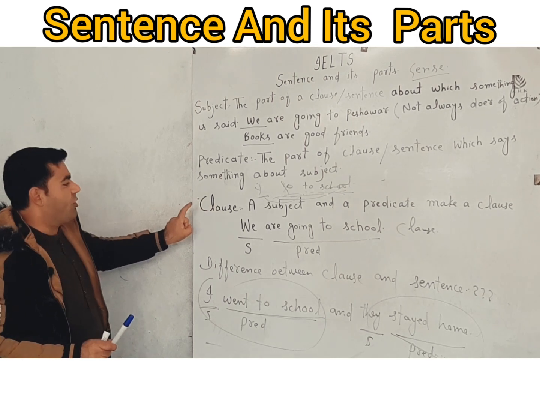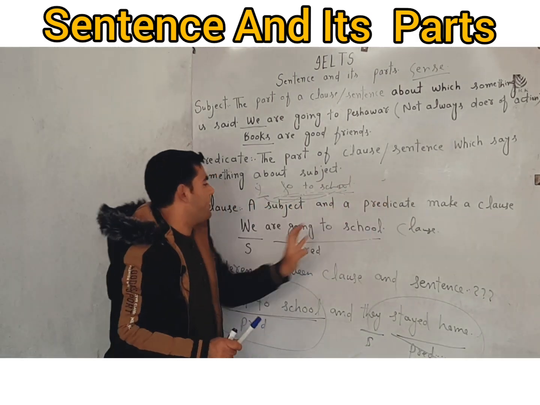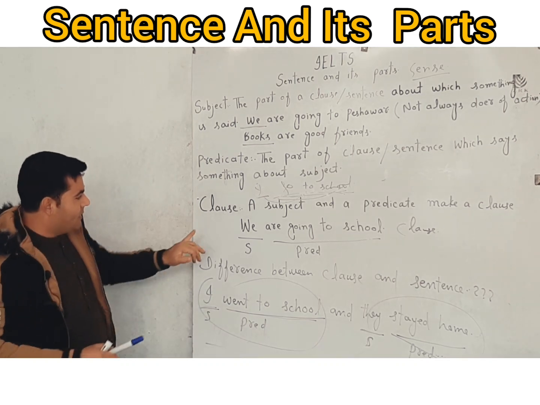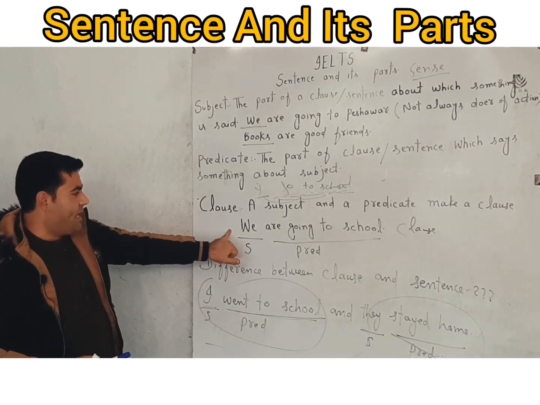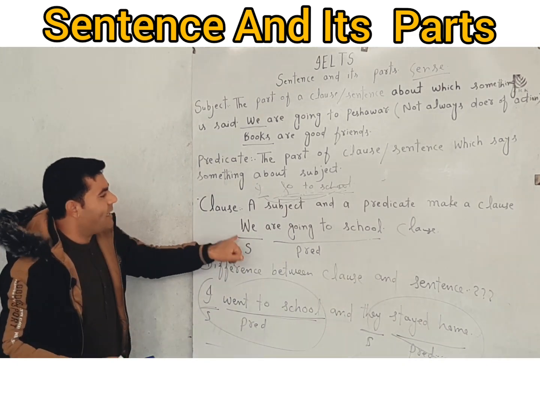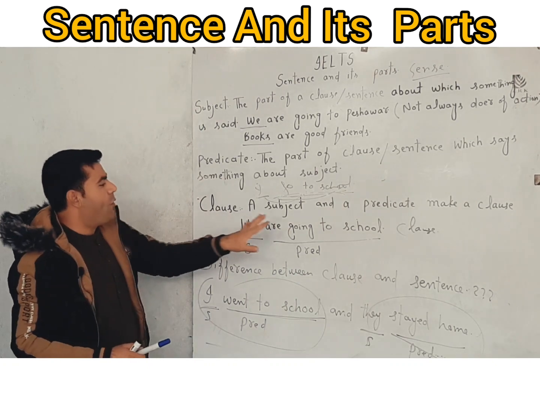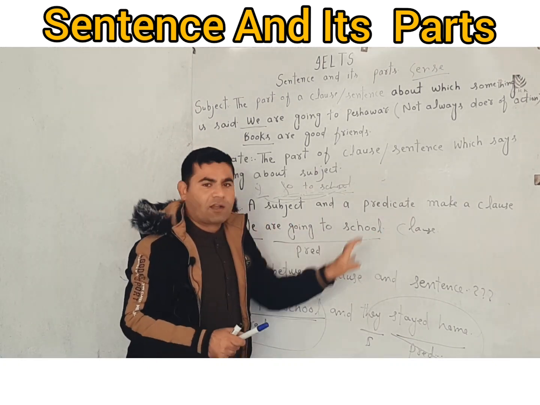Now we come to clause. What is clause? A subject and a predicate combinedly make a clause. Like we is a subject, are going to school is a predicate. So combinedly they make a clause. Okay? So we are going to school is a clause.